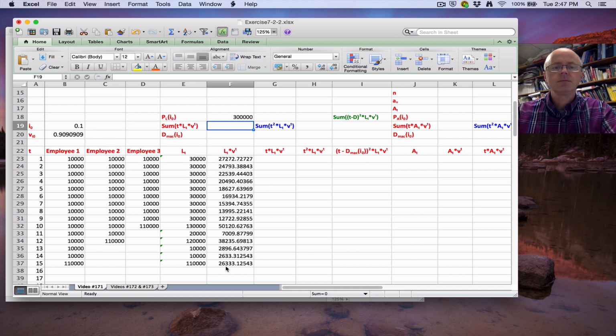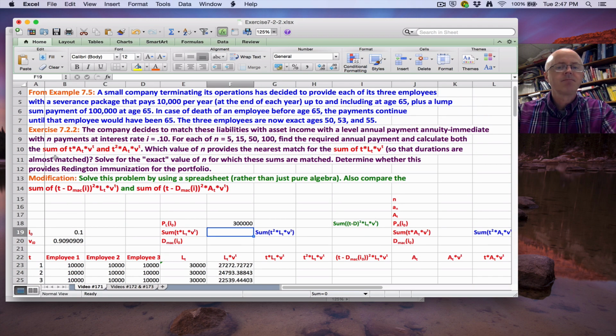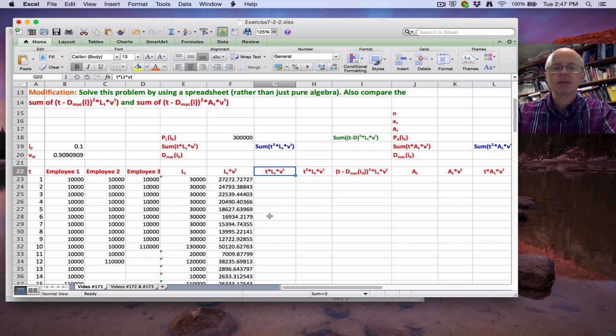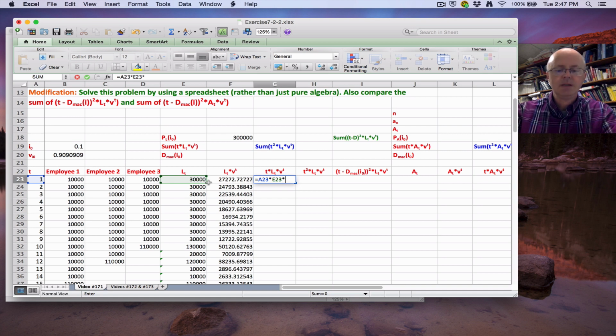Next thing we want to do, looking at the directions here, is find a match for the sum of these things here. So we are going to need to find these products here, t times L_t times v to the t. Let's do that next. So I have equals A23, that's t, times L_t, which is E23, times v to the t. Use dollar signs again, $B$20 to the A23 power. Take a look at that, make sure it's right. Looks good to me. Copy and paste that downward.